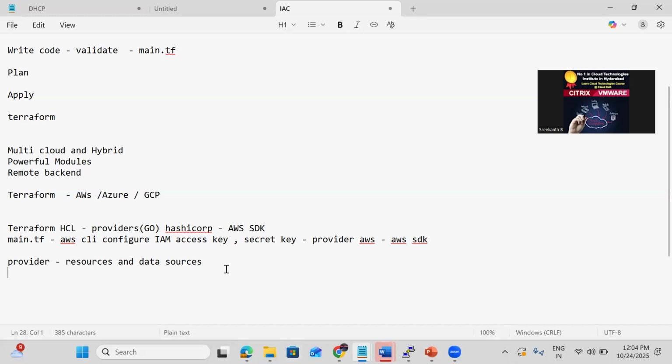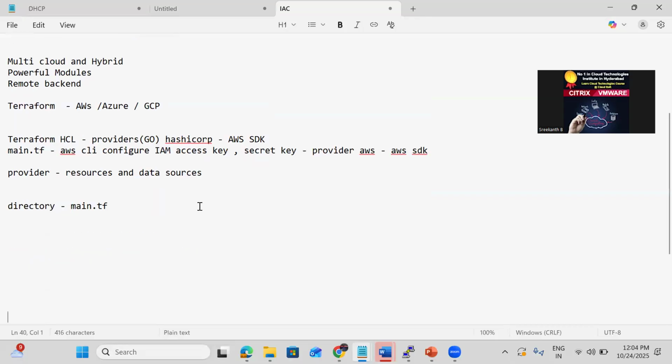We need to keep that main.tf in one directory or folder we are creating. In this, we are keeping that main.tf. In that, we need to specify which provider we need to use. When we do the Terraform init, the first command we need to type is Terraform init. What Terraform init will do is download the providers we have.